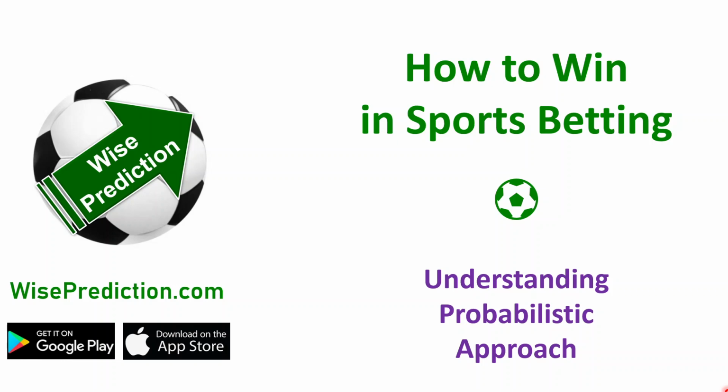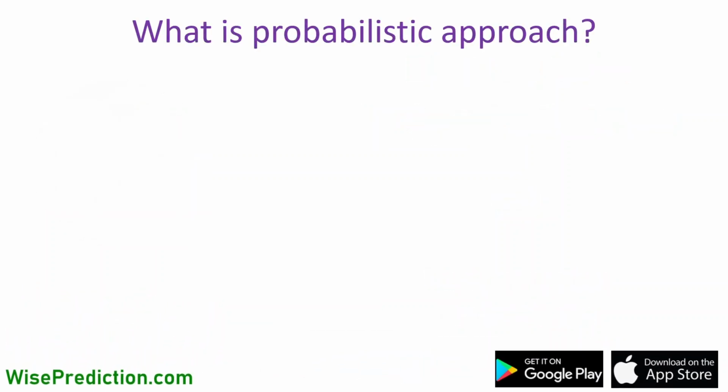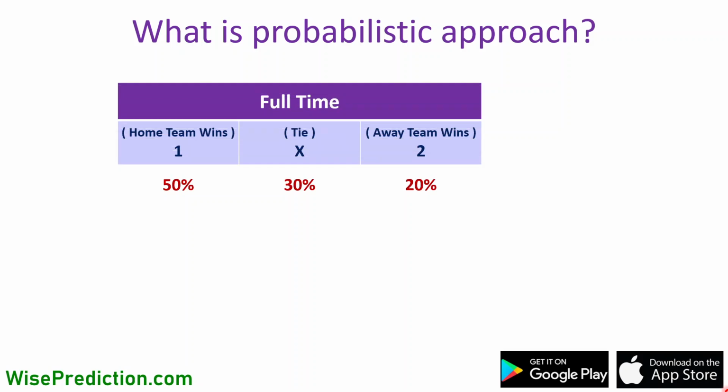Today we are going to talk about understanding probabilities when using our AI-powered sports betting predictions. And there's an easy, but also a highly important concept that needs to be understood when using the predictions. So let's start. What is the probabilistic approach actually? Let's go through an example.